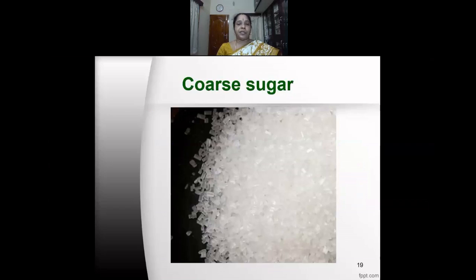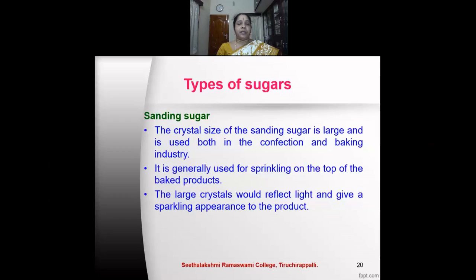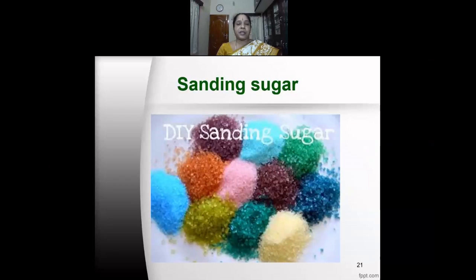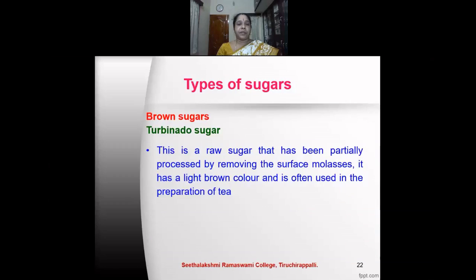You can see here the coarse sugar where the crystal size is larger than the regular sugar. Sanding sugar. The crystal size of the sanding sugar is large and is used both in the confection and baking industry. It is generally used for sprinkling on the top of the baked products. The large crystals would reflect light and give a sparkling appearance to the product. Sanding sugars are used for decoration and are available in different colors.